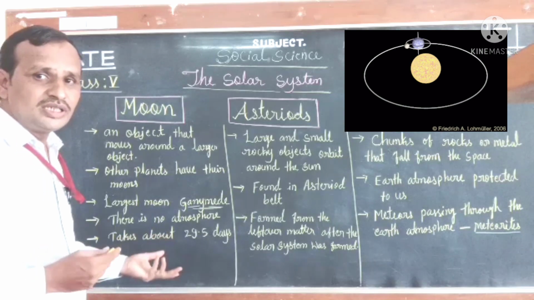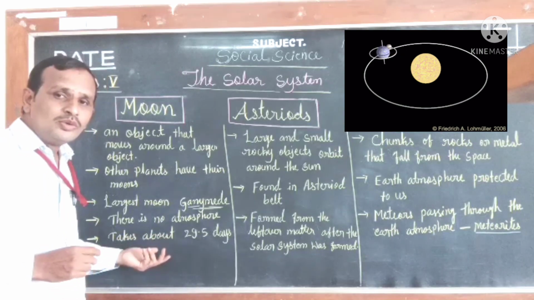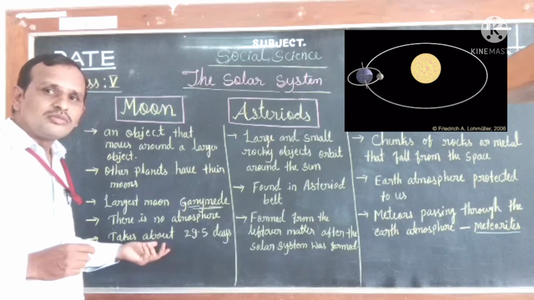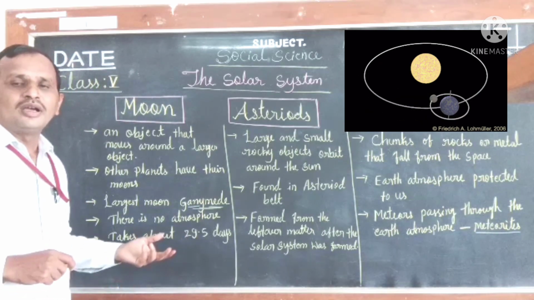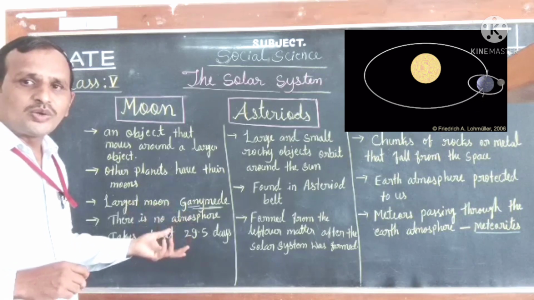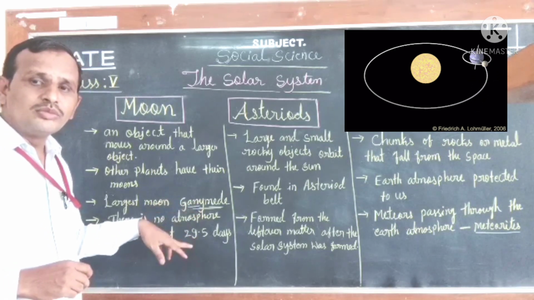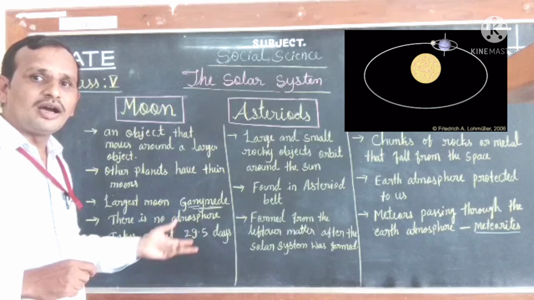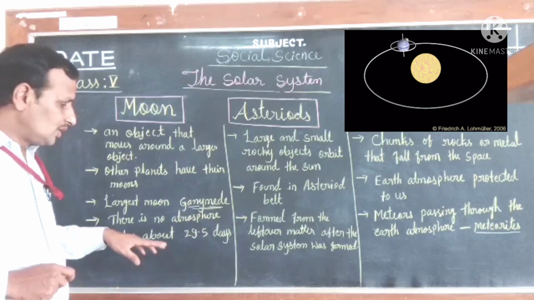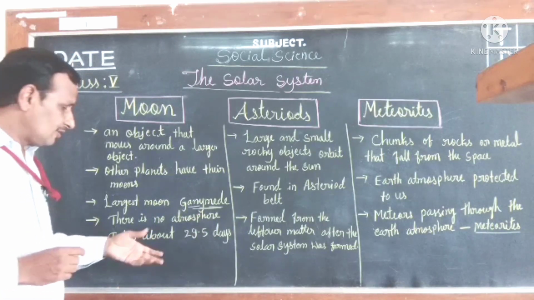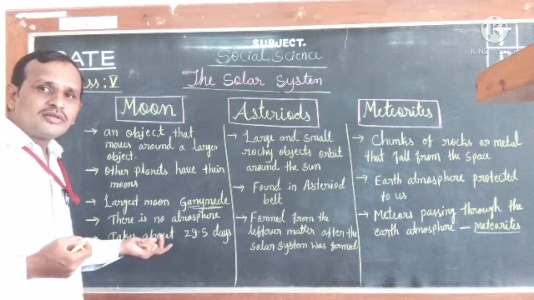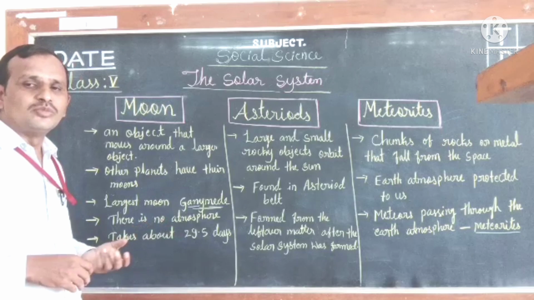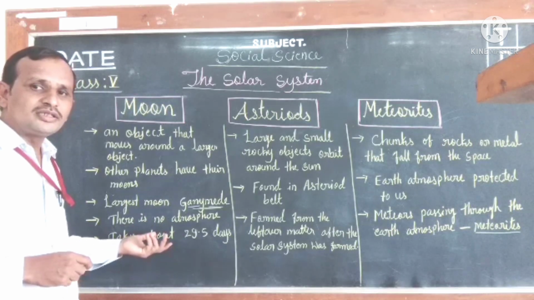So due to this reason, the moon moves around the earth. Here the earth revolves around the sun, but the moon revolves around the earth. The moon reflects light from the sun.